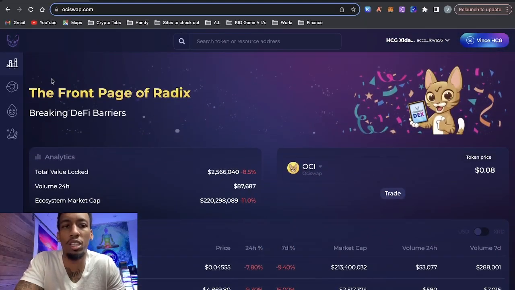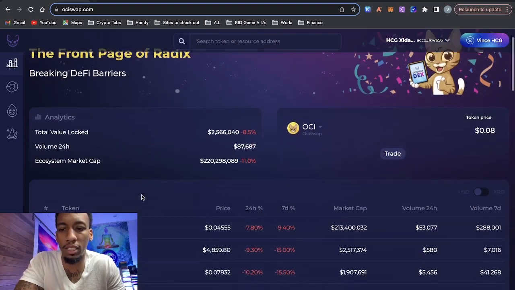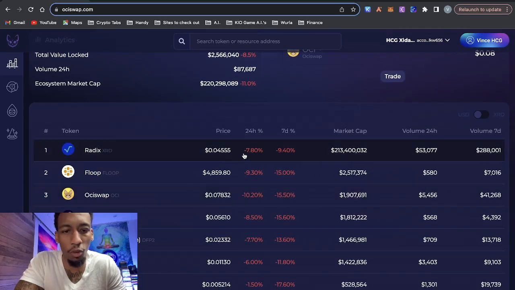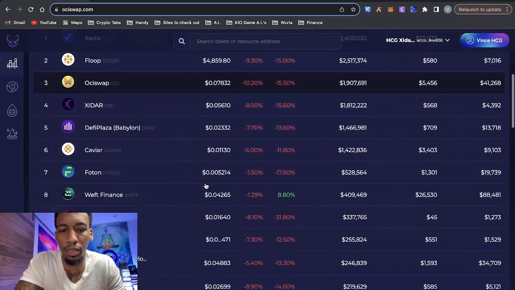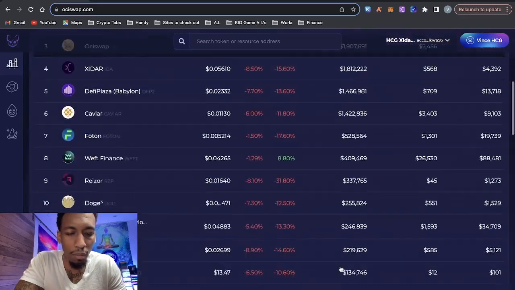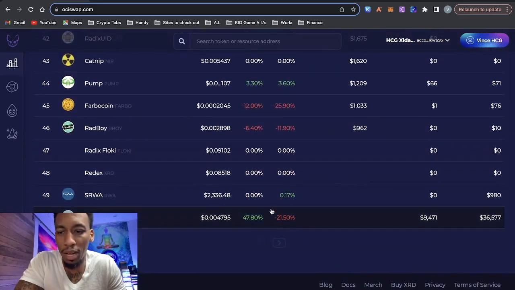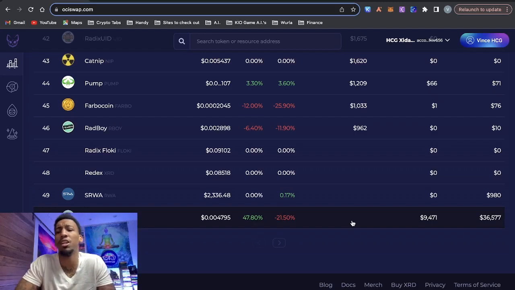All right, so now that we went through all the fundamentals, let's conduct some technical analysis. I'll let you know my strategy for buying, and you can determine if it's a good idea for you and your portfolio. When I go to check prices, I go to OxySwap and hit market. It gives you all the tokens in order of market cap. As you can see, there's a big sell-off here. If you scroll all the way down to the bottom, Gable Finance is literally the last one. I don't even know what the market cap of this token is. I know it's extremely small, but let's click on it.